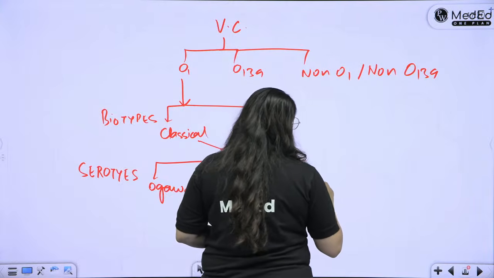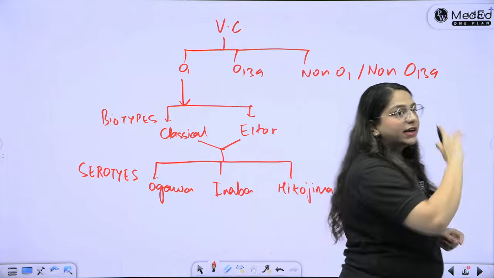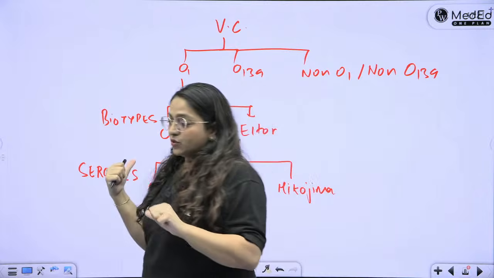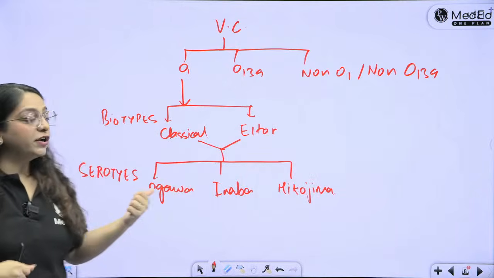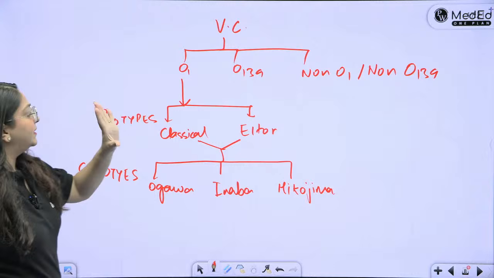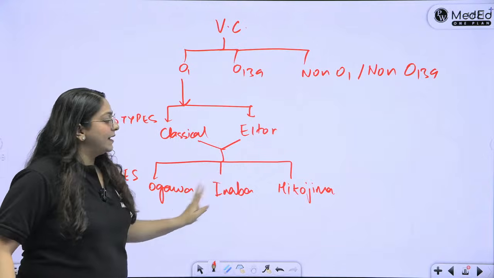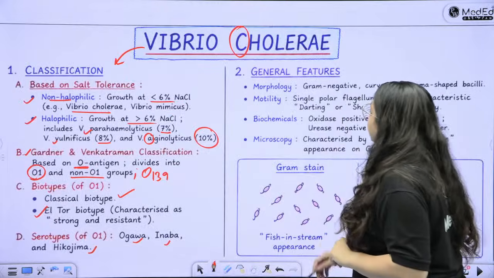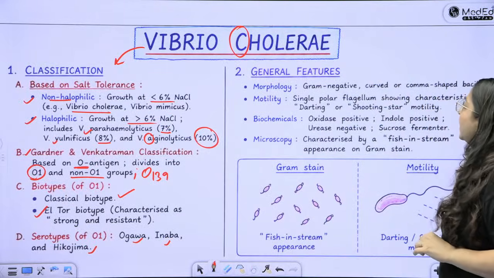Please try to draw it in this type of a flowchart in your answer sheet also. Instead of writing like that, draw it like that. Okay, it will save you time. It will put the point across and the examiner will understand everything, that you know that either of them can be any of the particular serotypes. Okay? Then what are the general features of Vibrio cholerae?